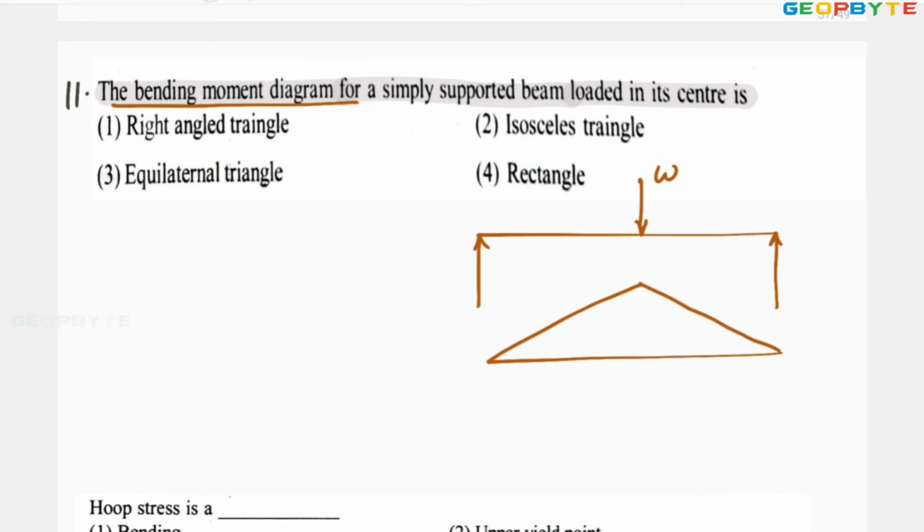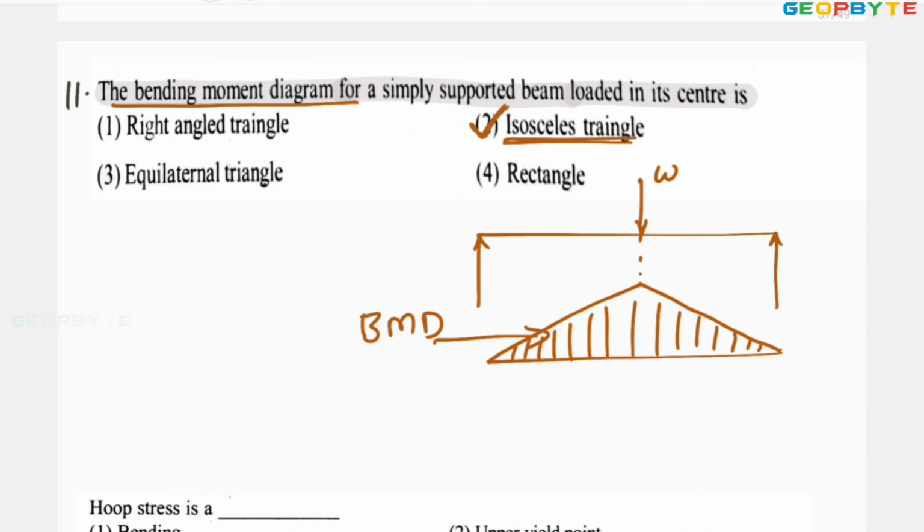The bending moment is maximum under the load. So this is the geometric shape of the BM diagram. Look at the geometric shape. It is looking like an isosceles triangle. Therefore, second option is absolutely correct.